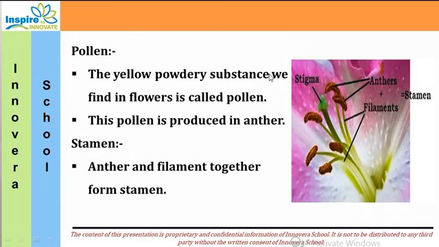The yellow powdery substance we find in flowers is called pollen. This pollen is produced in the anther. The anther and filament together form the stamen. The yellow powdery substance and the thin stem together are called a stamen.